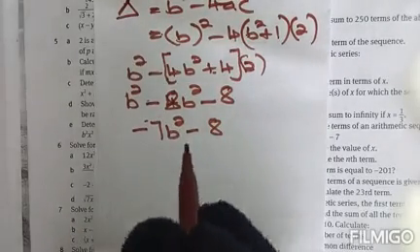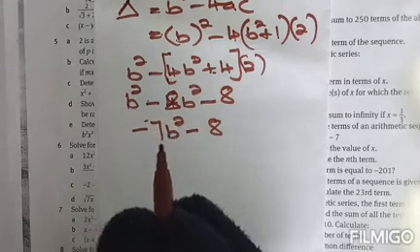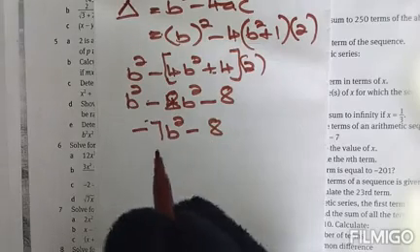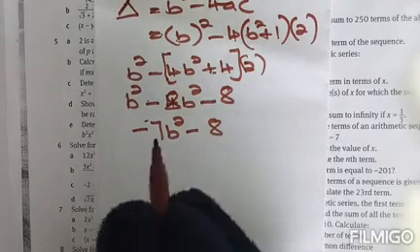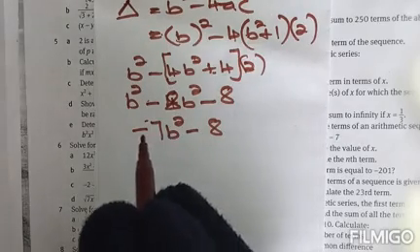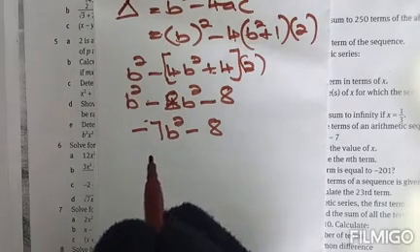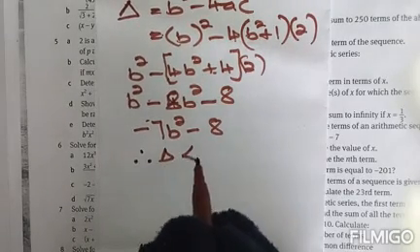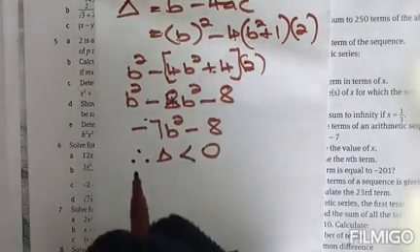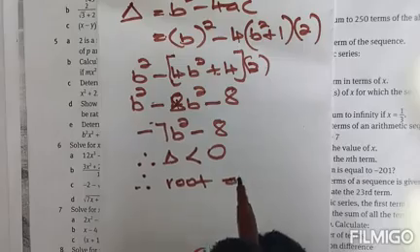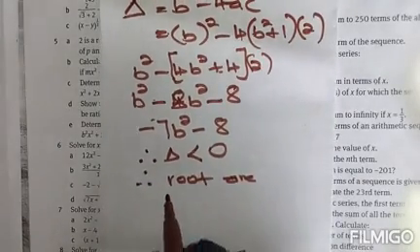So we can see that no matter what number we substitute for b, the discriminant will always be a negative number, since our constants are negative here and the square will not influence our value. So therefore our discriminant is less than 0. Therefore we want to say the roots are non-real.